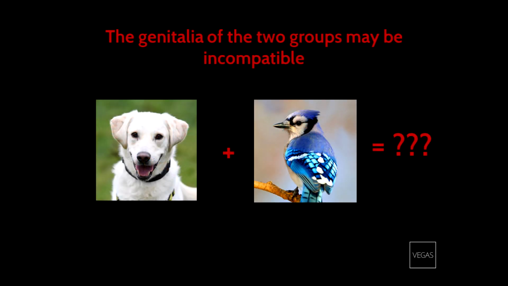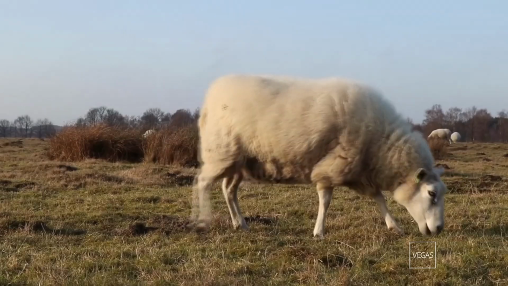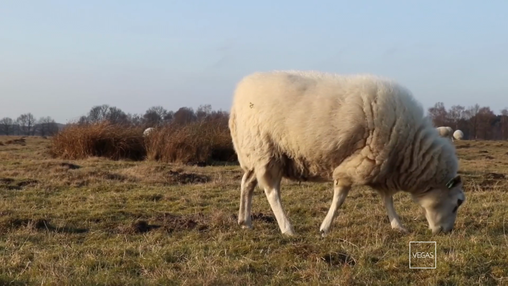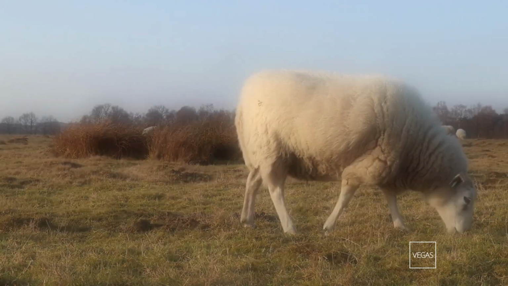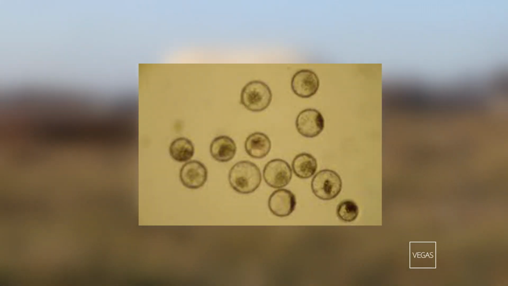Genitalia of the two groups may be incompatible. It may be physically impossible for the penis of the male mammal to enter the female's vagina. Development of the embryo may not occur. Despite fertilization taking place, further development may not occur. For example, when a sheep and a goat mate, they do produce an embryo, but the embryo dies off in